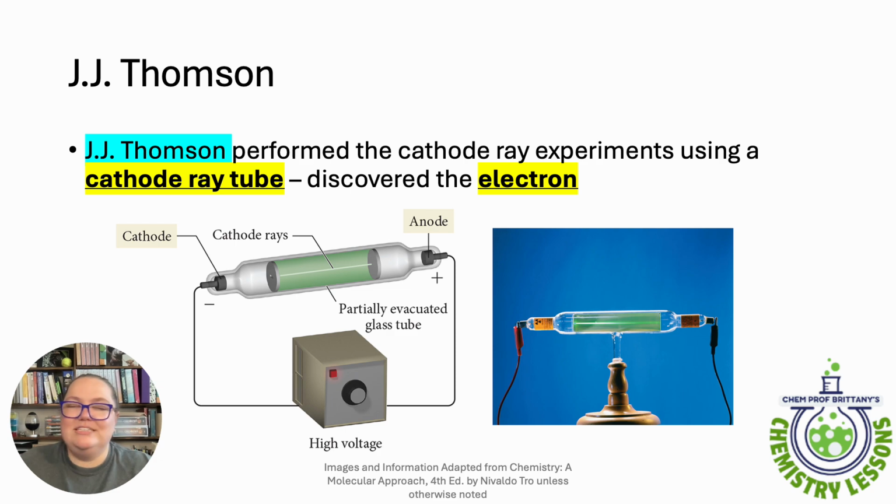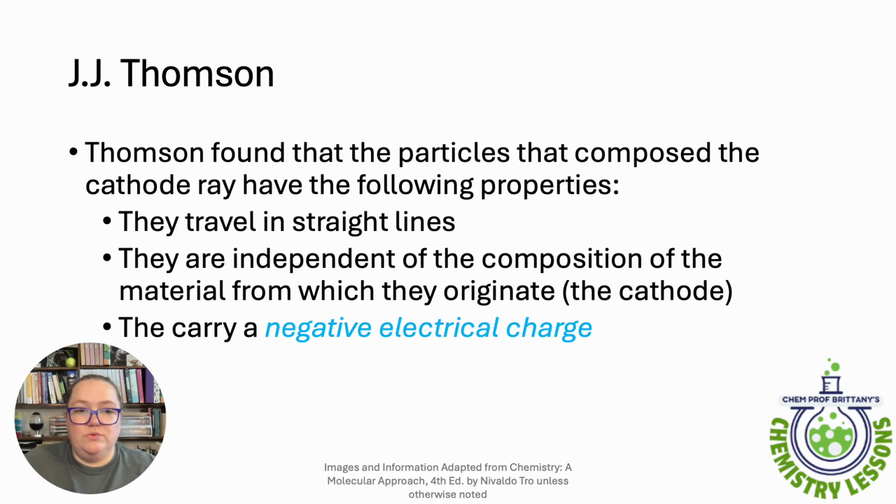So we all have heard the saying that opposites attract. It's true. So based on that fact, Thomson knew that because it was attracted to the positive charge, the beam itself had to be made up of negative charges, the opposite. So he found that, as I said, they carry a negative electrical charge, but he also found that they travel in straight lines and are independent of the composition of the material. So again, doesn't matter what it came out of, what gas is in there, what metals make up the cathode and anode, it's all the same.